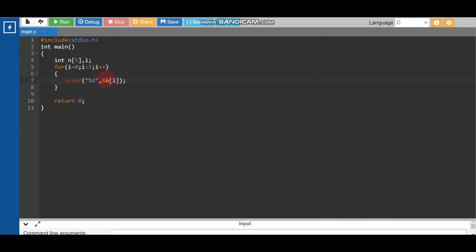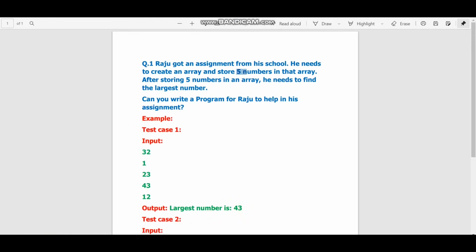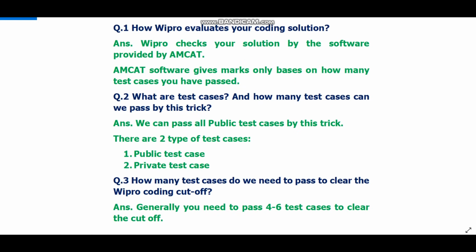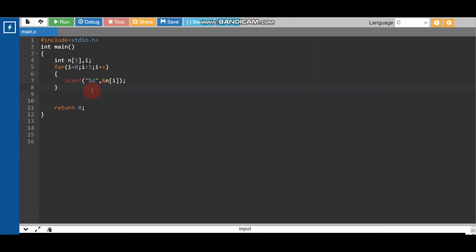Because first we need to store the value of n0. After that we need to store the values n1, n2, n3, n4. Okay, so after that what do we need to do? Now this array will take 5 inputs. How will it take 5 inputs?